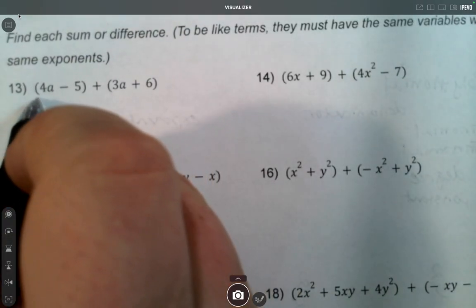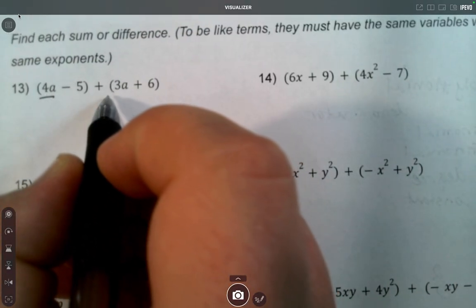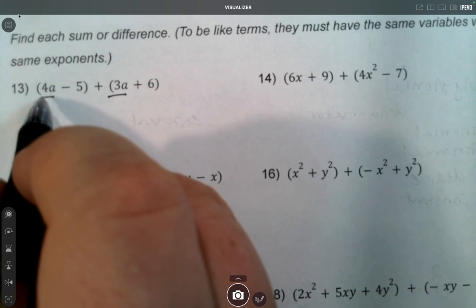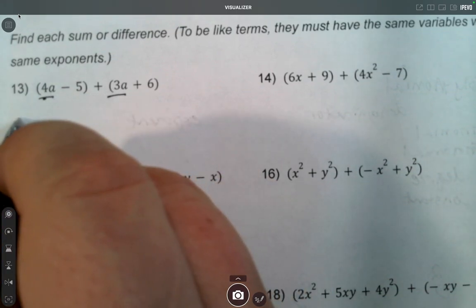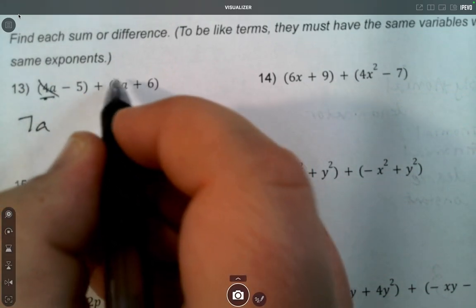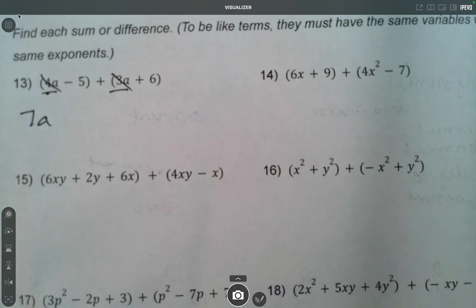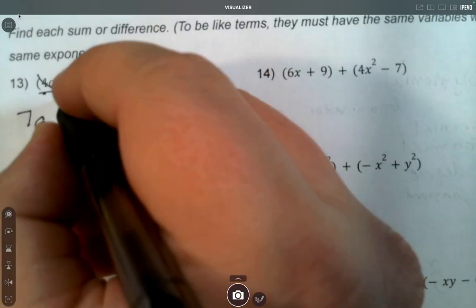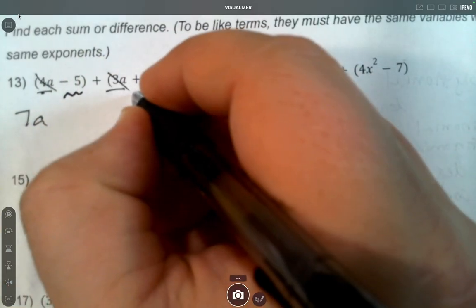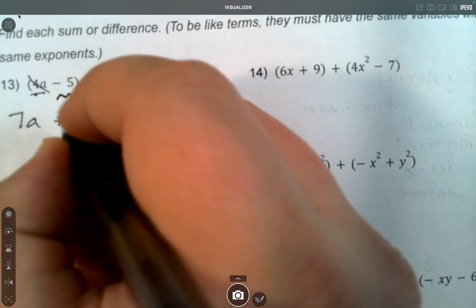So I see a term with an a here. I also see a term with an a here. So I can say 4a plus 3a is 7a. I've covered those two. You don't have to cross them out, but if it helps you know what you've taken care of already, you can. And then these are also like terms because they're constants. Negative 5 plus 6 is plus 1.